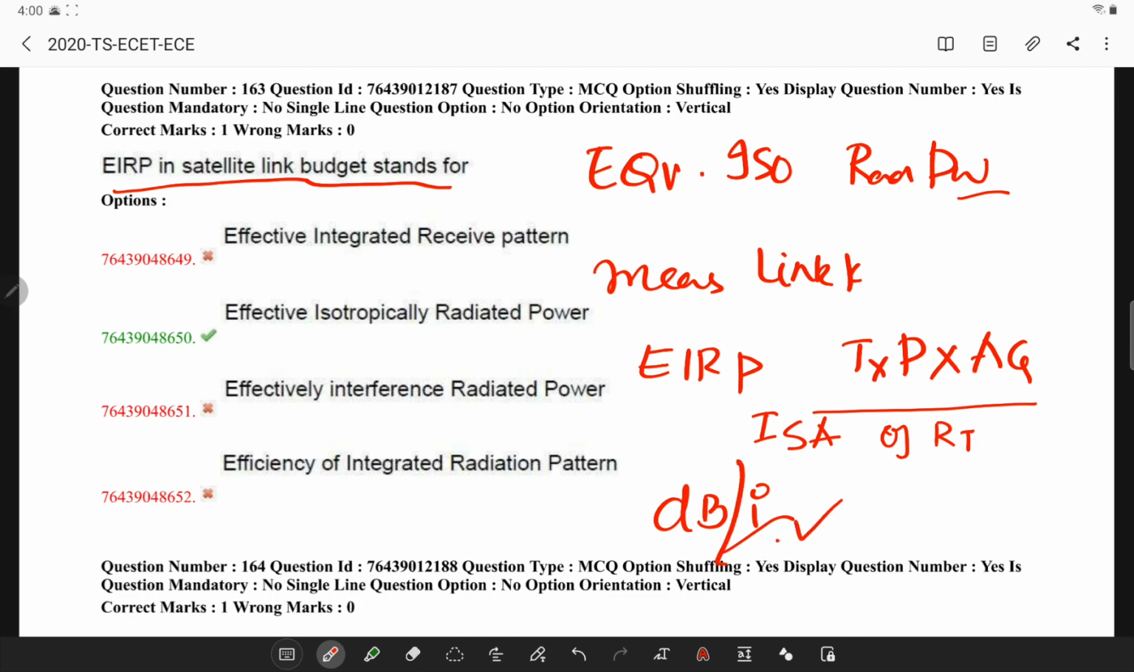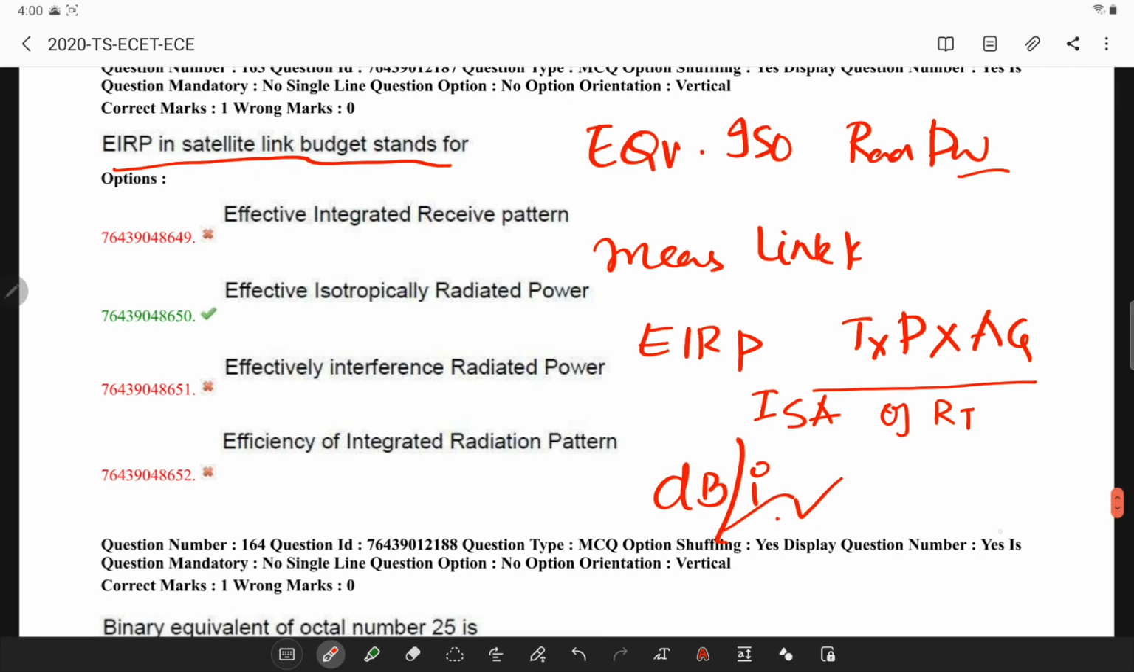So with this, the questions related to communication are completed in the 2020 Telangana ESET question paper.